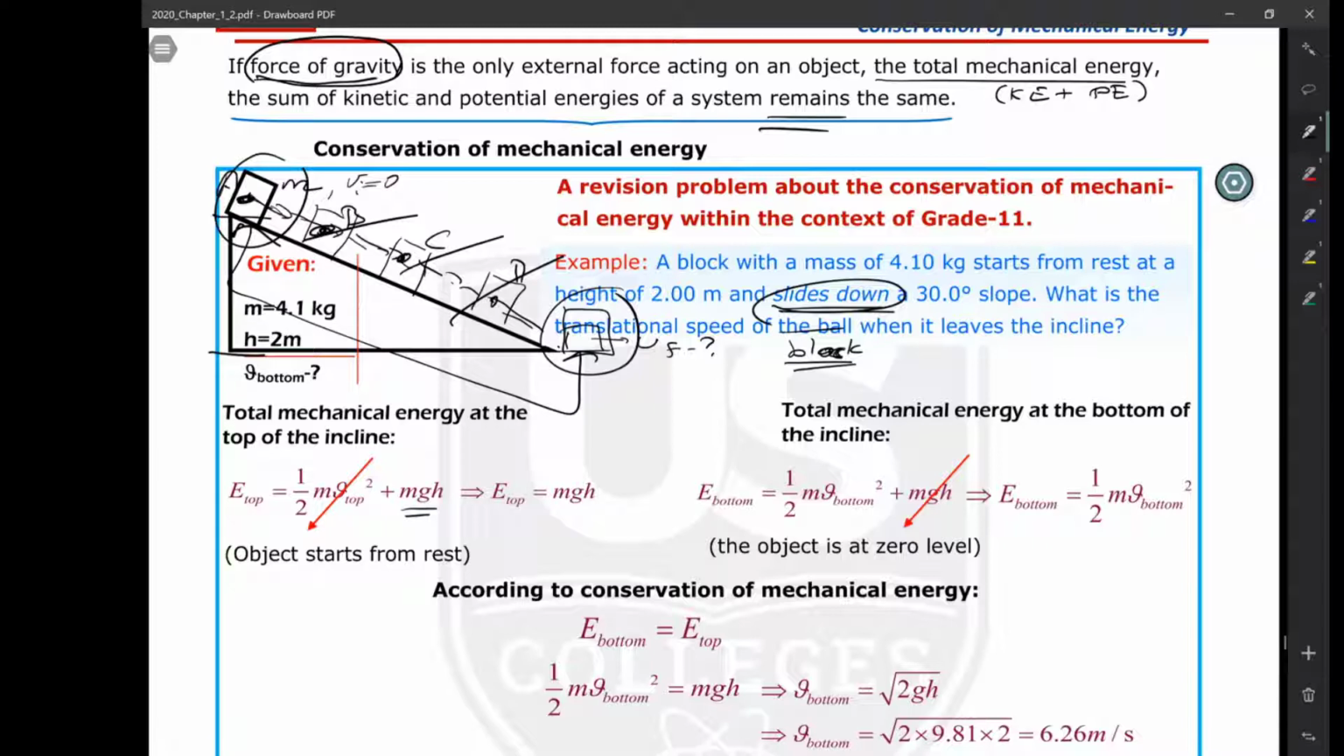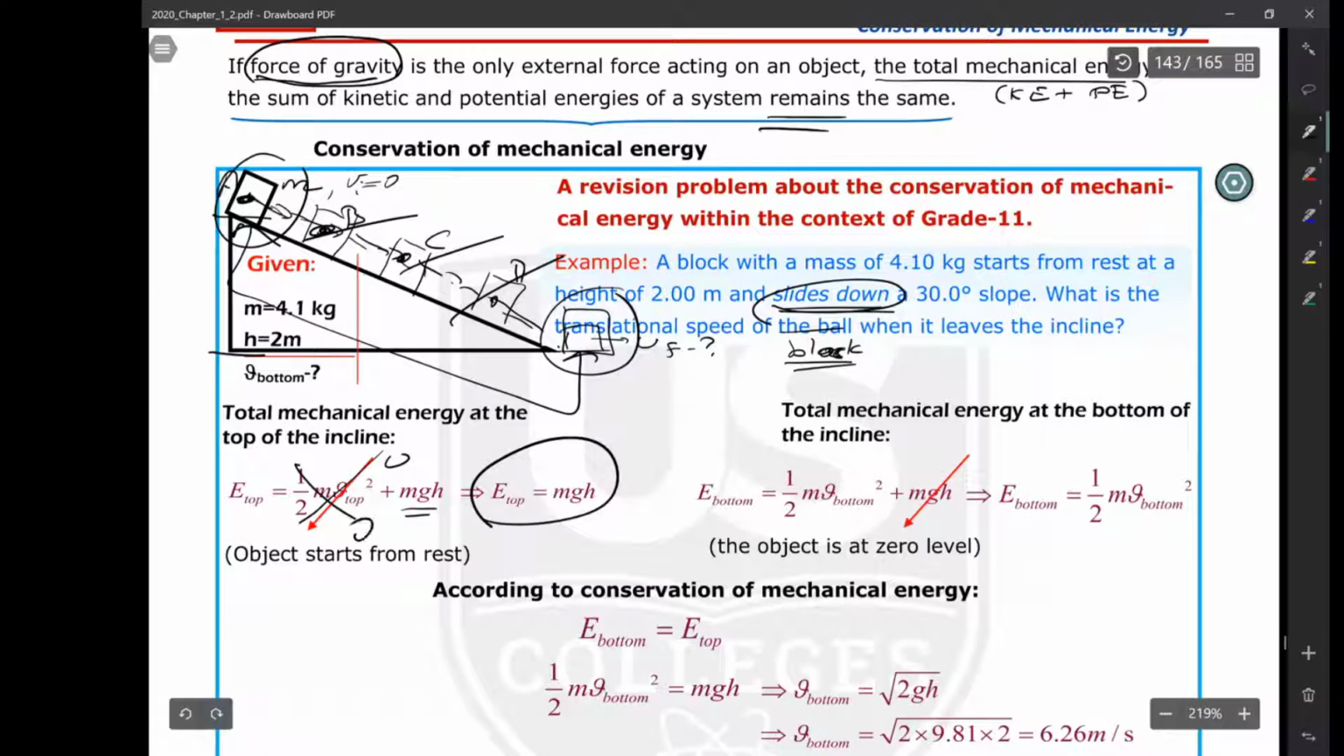But we know that the object is released from rest. That's why this term is going to be 0, which means the total mechanical energy at the top equals only the gravitational potential energy of the object, because the object is released from rest.